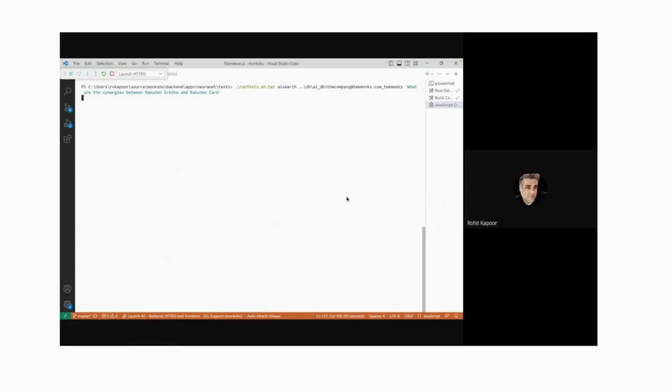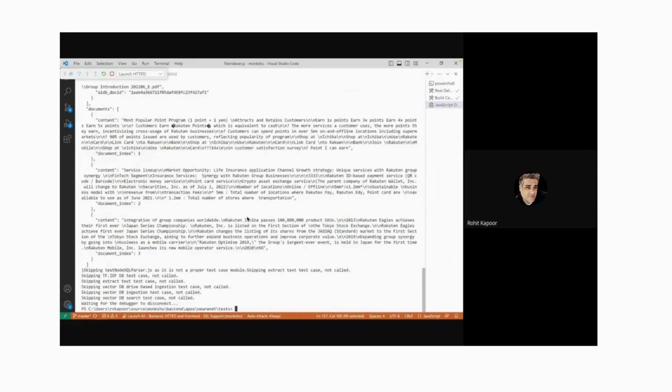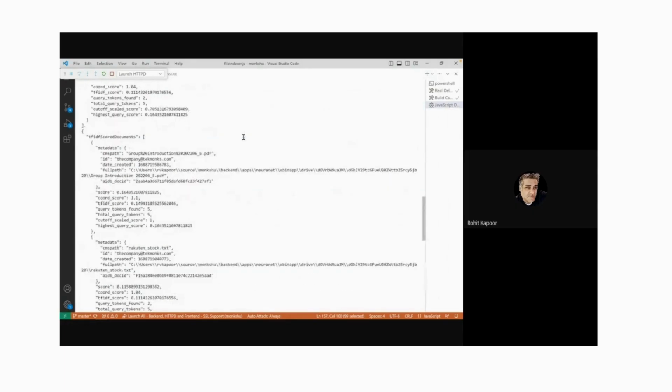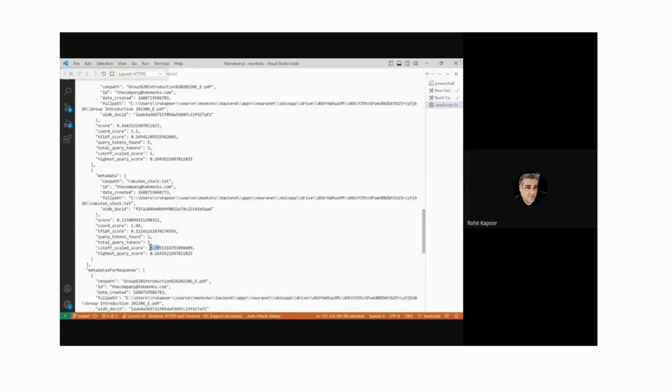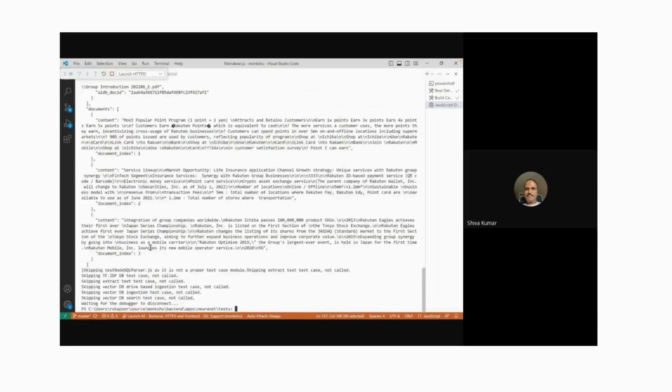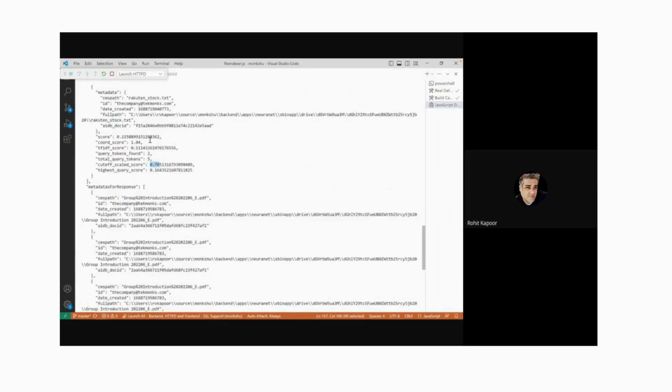Yeah. So now, assuming everything is in the database and it's correct, I should get information with the right document, etc., right? And see what the documents are. So you see, when I did my scoring, I found the group introduction document as the first one. The scale score is 1. Scale score 1 means this is the most relevant document, okay? And then we found Rakuten stock because it also contains the word Rakuten and probably some of these terms also. So you see the 70% match for this document, for the question I asked. And then it went back and says, these two documents are the only documents you should look at.